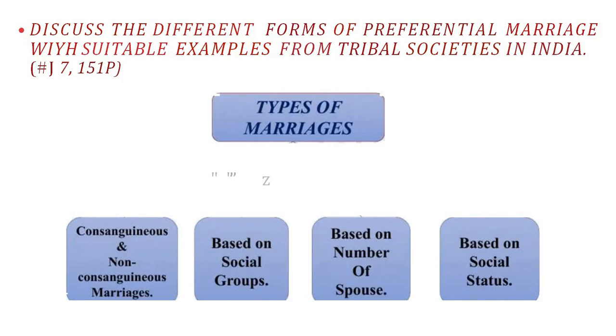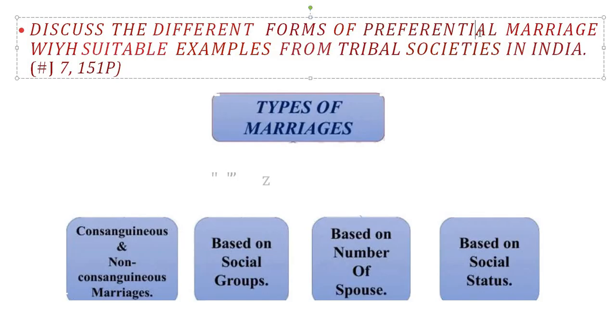Next, discuss the different forms of preferential marriage with suitable examples from the tribal societies in India. Preferential marriage means those that are prescribed or preferred according to society. We need to give this answer from the tribal point of view. There are four major types of marriages, first consanguineous and non-consanguineous. Consanguineous means related by blood; non-consanguineous means not related by blood.